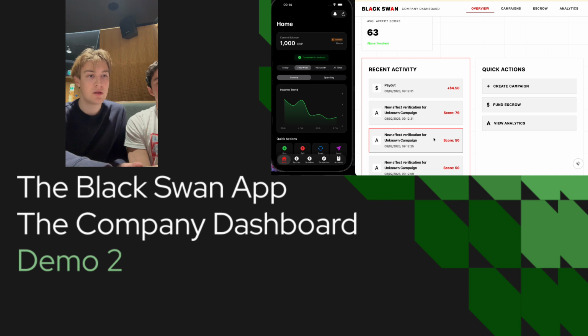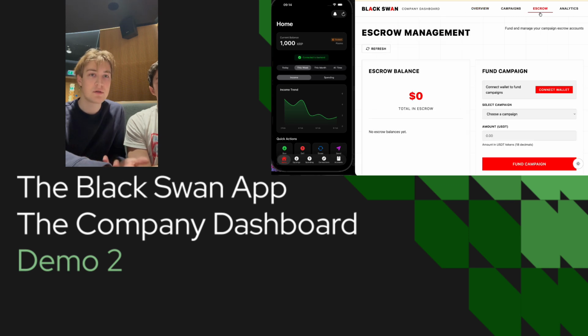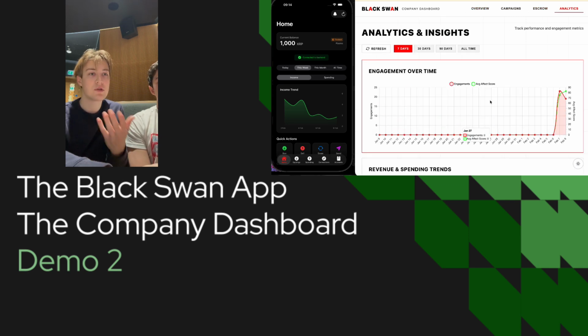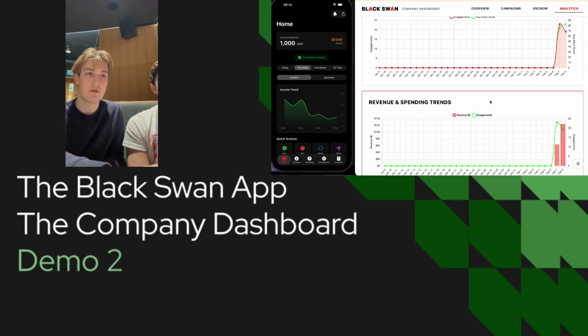You can see the low stimuli score that was sent to the backend and the high stimuli score, and then you can see the payout that the contracts essentially generated for the user. We can see here we can create campaigns. We can also fund escrows so that the users can get funding. And then we've also got our analytics dashboard, which doesn't show personal user data, but you can see 2 days worth of engagement score and other data, just because it's only been 2 days of data gathering.